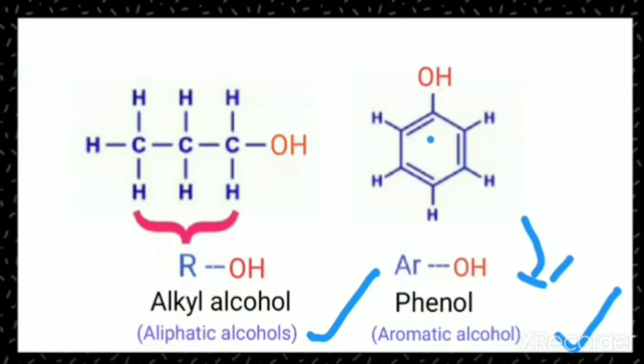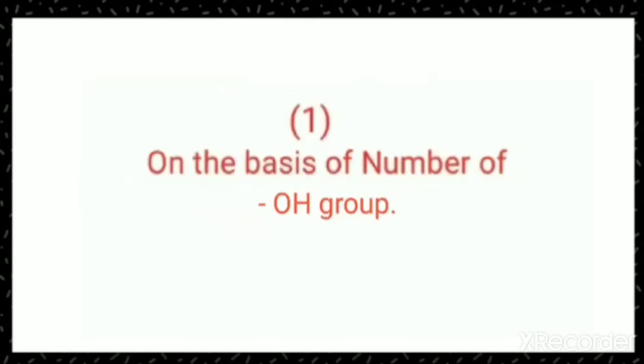So, let us discuss the classification of alcohols. We will classify it into different categories. The first one is on the basis of the number of OH groups. That means how many OH groups are there.